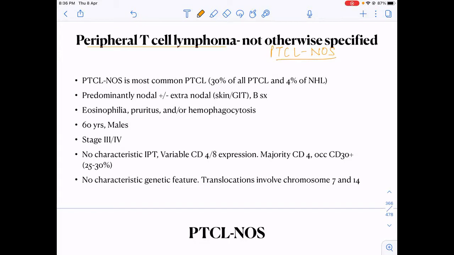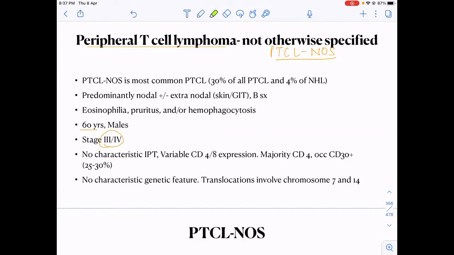It is 30% of all the T cell lymphomas and 4% of all the NHLs. And this predominantly, as the name suggests, is a nodal lymphoma, so it will predominantly affect the nodes. It can also affect the extranodal sites. These patients are usually around 60 years of age, with stage 3 and 4.